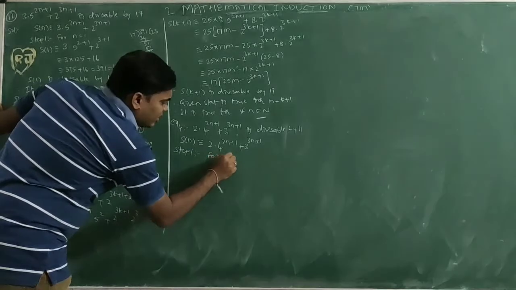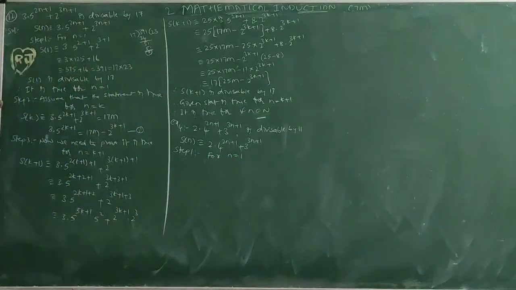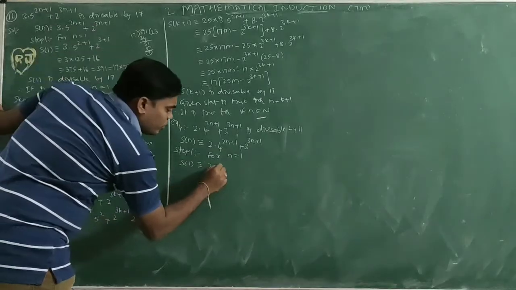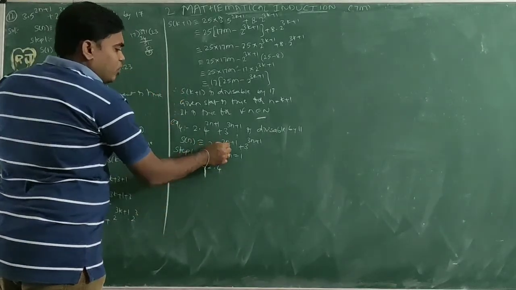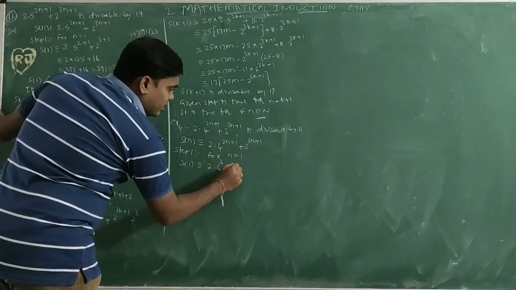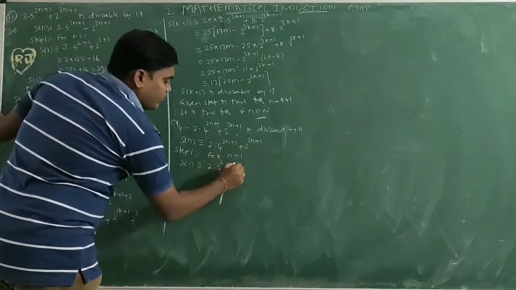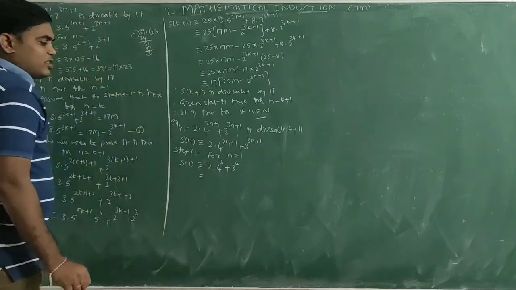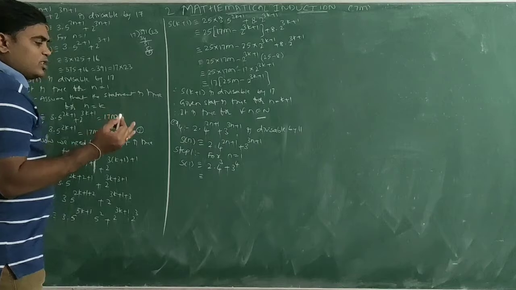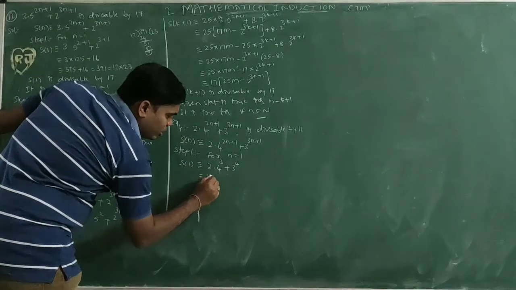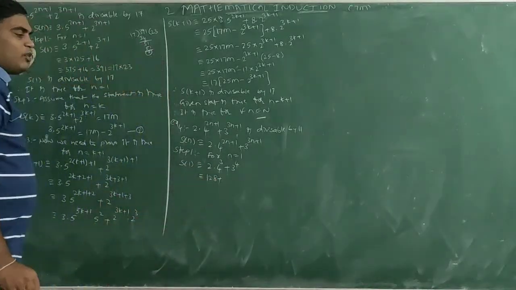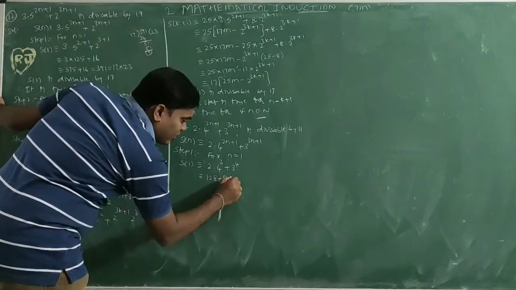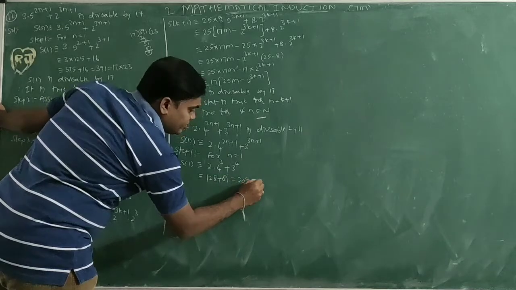For n equal to 1, S of 1 equals 2 into 4 power (2 into 1 plus 1) plus 3 power (3 into 1 plus 1). That is 2 into 4 cubed, 4 into 4 into 4 is 64, 64 into 2 is 128, plus 3 power 4, 3 into 3 is 9, into 3 is 27, into 3 is 81. Adding, we get 209.